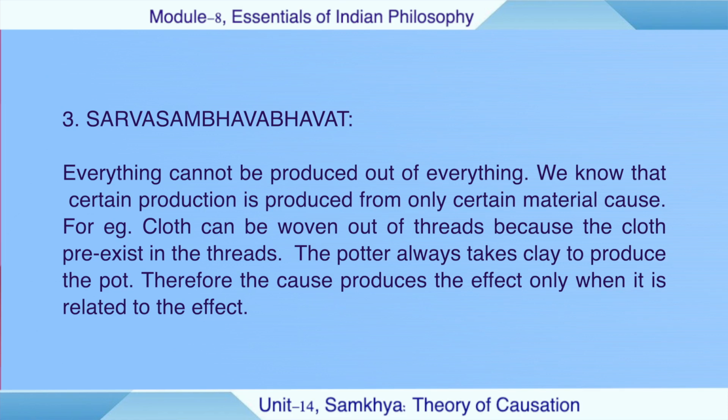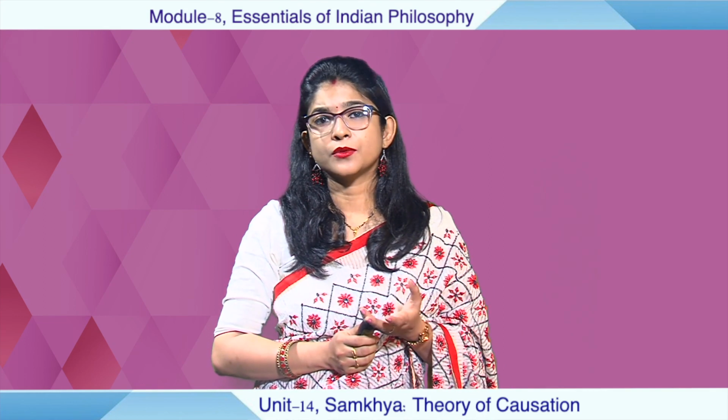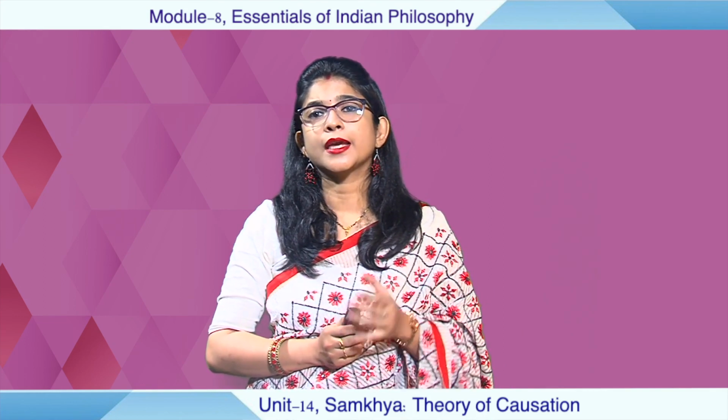The potter always takes clay to produce the pot. Therefore, the cause produces the effect only when it is related to the effect. Now, can we make cloth out of anything? We cannot, isn't it? We can make cloth only out of threads. We can make a pot only out of clay.